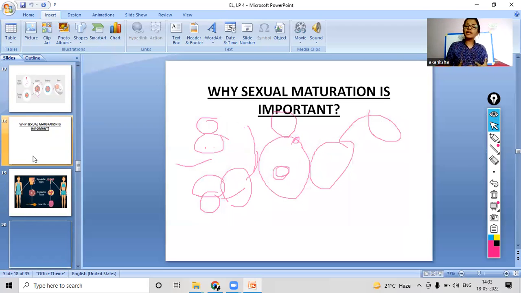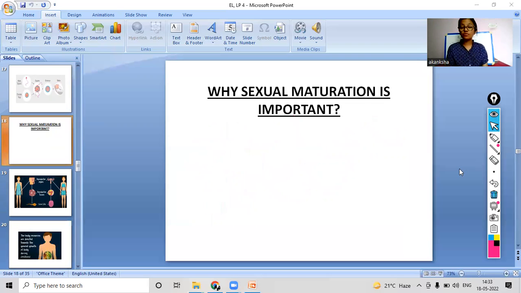Now, why is sexual maturation important? According to what we just discussed, why do you think sexual maturation is important? Yes, you all gave the right answer. It is important because only if we sexually mature will we be able to reproduce sexually. For reproduction to happen, it is important to attain sexual maturity. So this was one of the main reasons why sexual maturation is important, right?